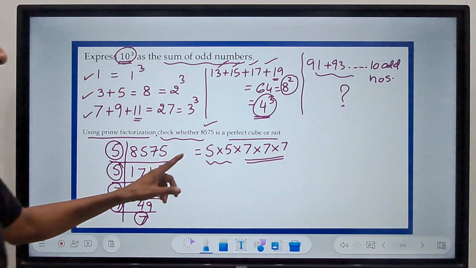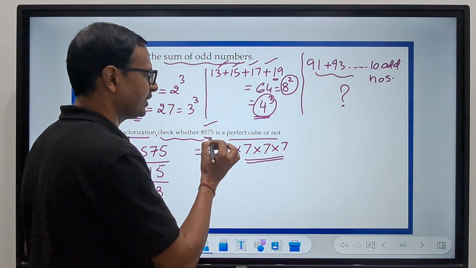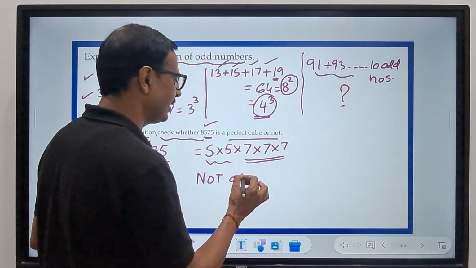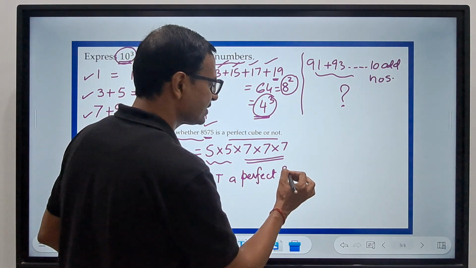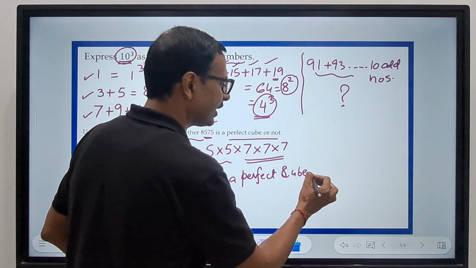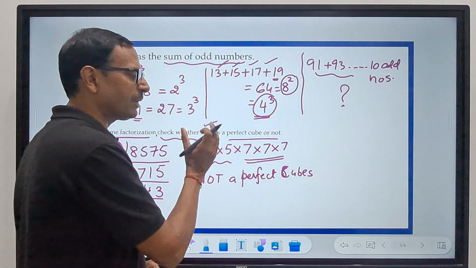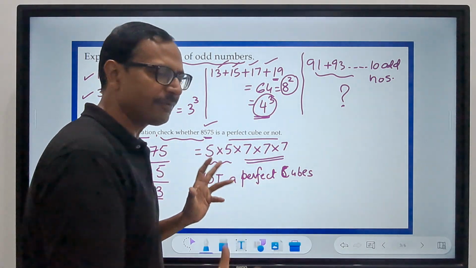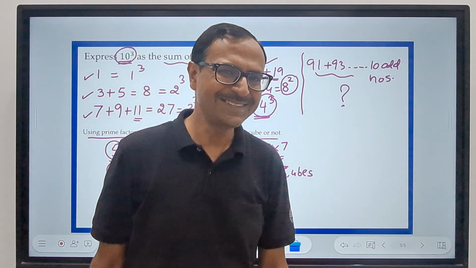And when some of the factors do not occur in triples, then this number 8575 is not a perfect cube. So all the factors have to occur in triples in order to make a perfect cube. If one or many factors are not forming perfect triples, then it is not a cube, right?